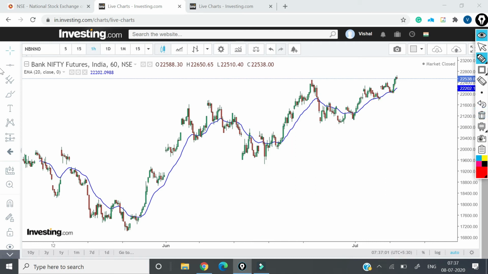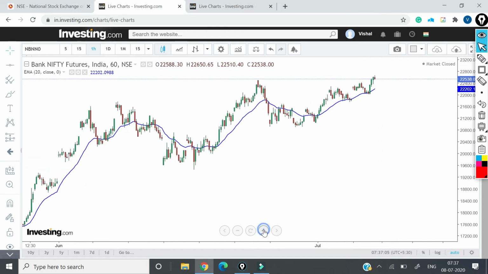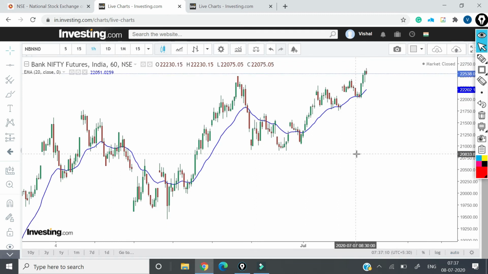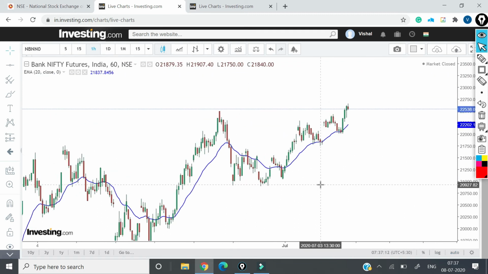I will not go for a short today at all. Yes, I will go for a short. I will see how the chart goes, but not at these levels, because 22,200, 300 levels are a very, very good support. I will look for a buy opportunity only.